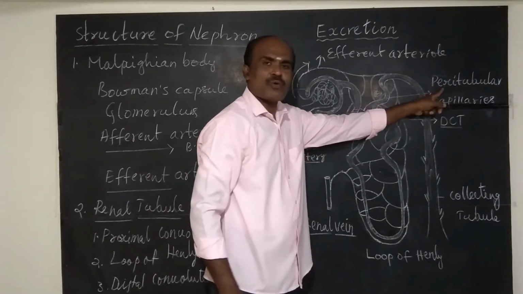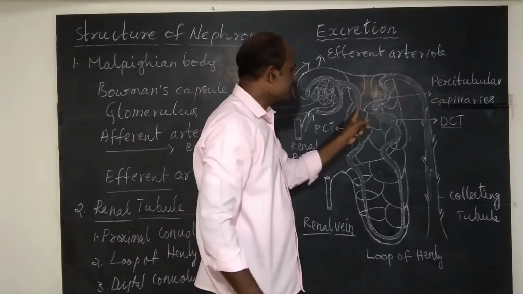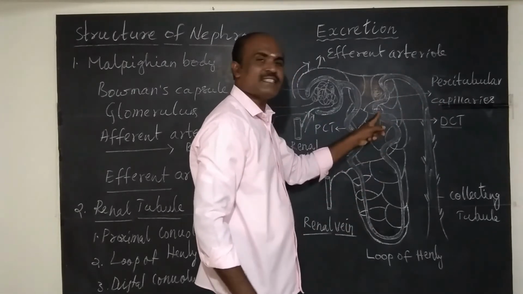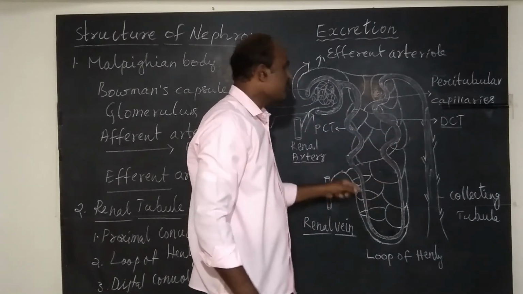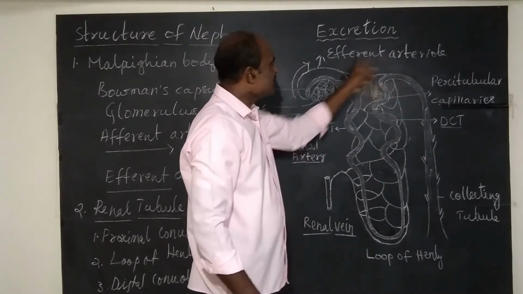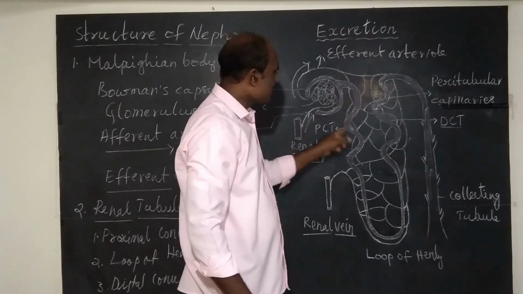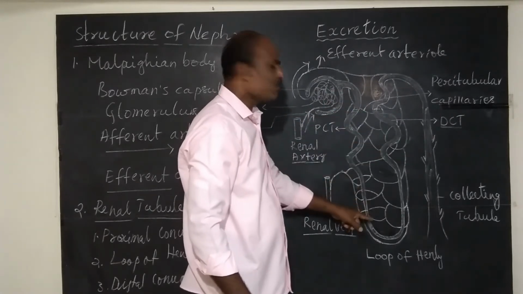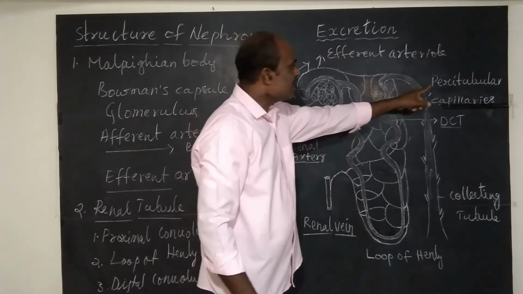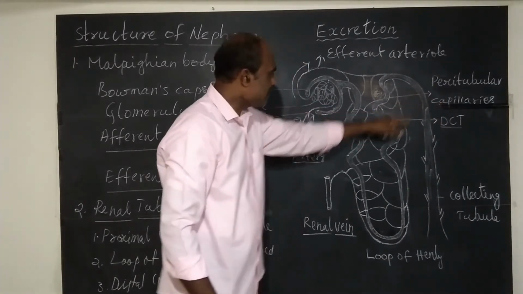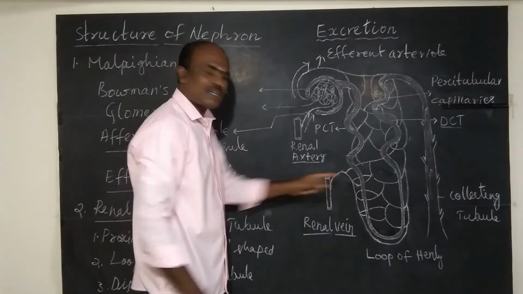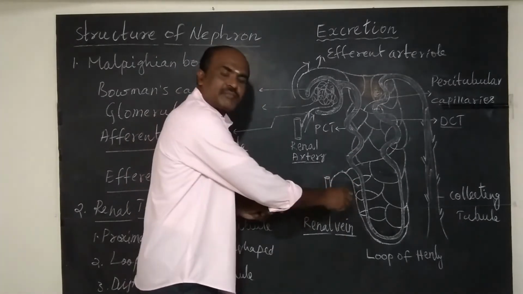Peri means around. Around which? PCT, loop of Henle and DCT. Tubular. So as these are tubules, as these efferent arteriole present around this PCT, DCT and loop of Henle, they are called peritubular capillaries. And these peritubular capillaries join with venules.